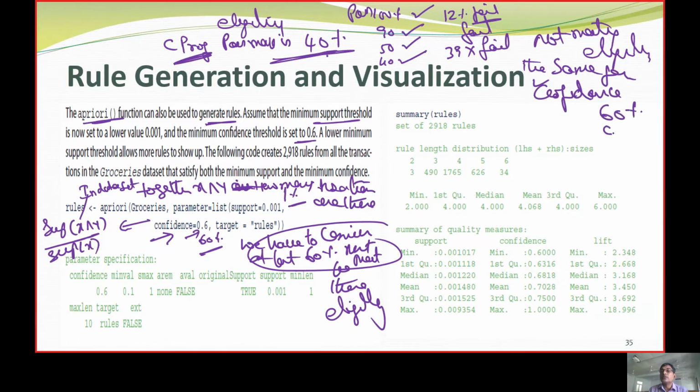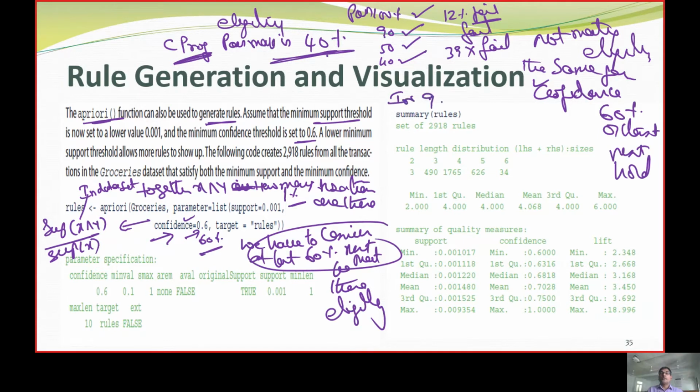The same for the confidence. 60% of the item set must hold. So that is why we are going to give the confidence as 60%. So in the entire item set, the database is seen to have confidence meeting the rules. Only those we are going to consider. The rest of the things we are ignoring.